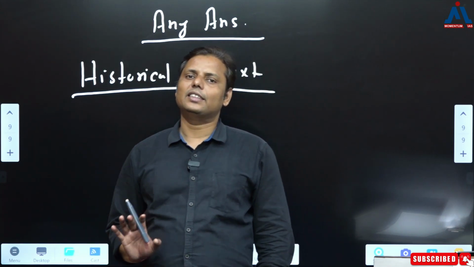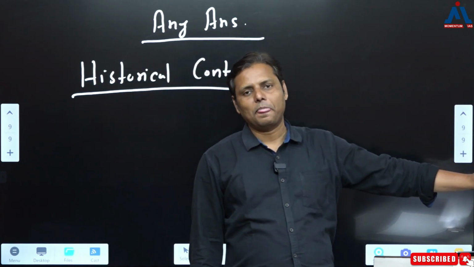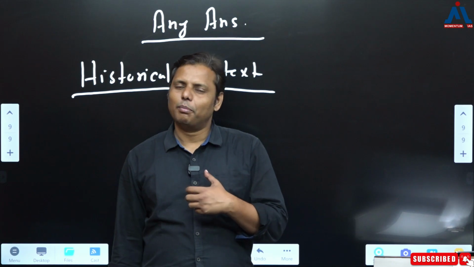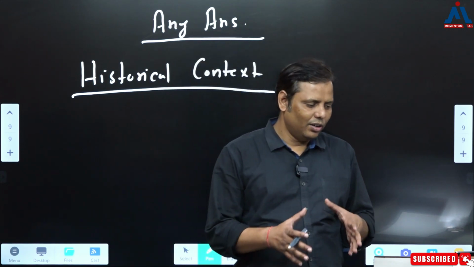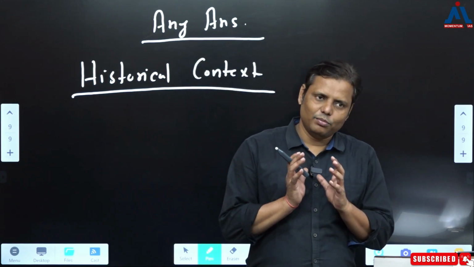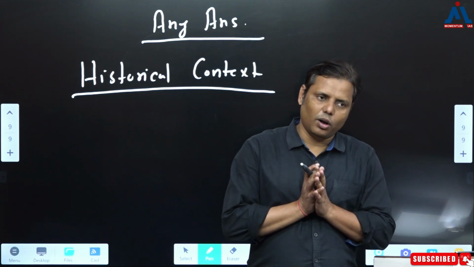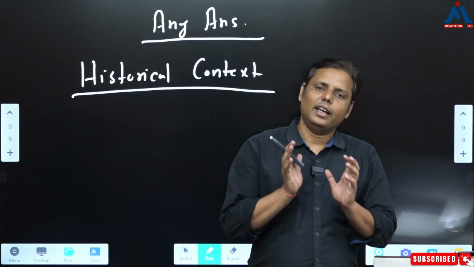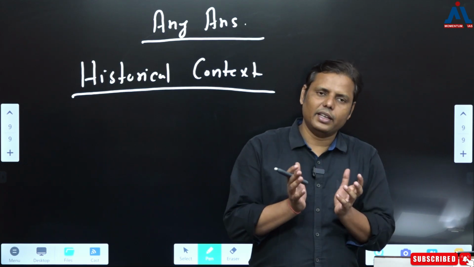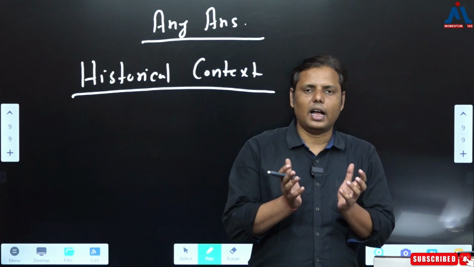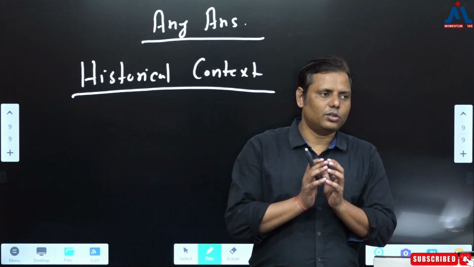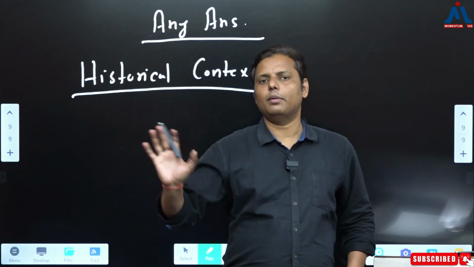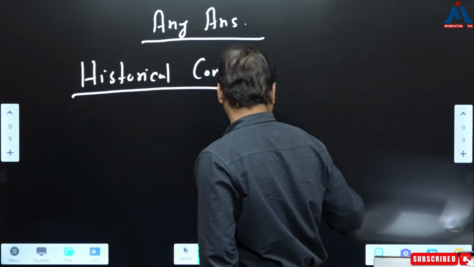But that is not the case in history. Whatsoever you have studied in the optional can be produced in the same way in your GS paper also. You don't need much manipulation, correct? So just be very clear that whatever content you have read in history optional can be produced in multiple places, and that too directly, correct? And it can literally help you in framing everything, or let's say giving structure to your answer, giving a sort of base and beauty to your answer. So that's how it's quite helpful, correct? This is one part, that's how you should think of it, right?